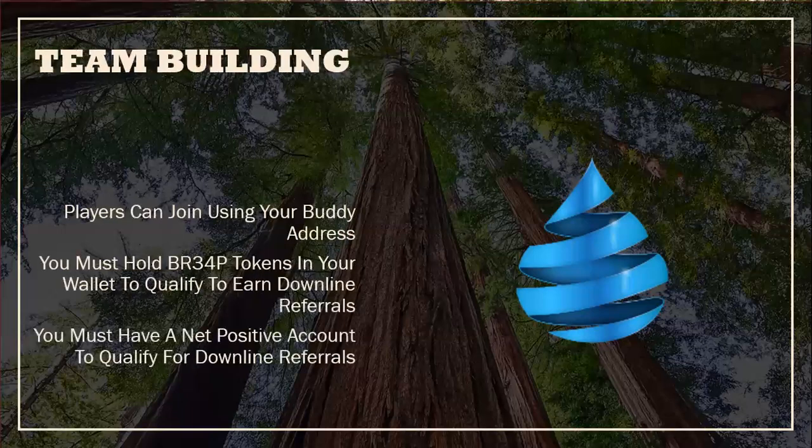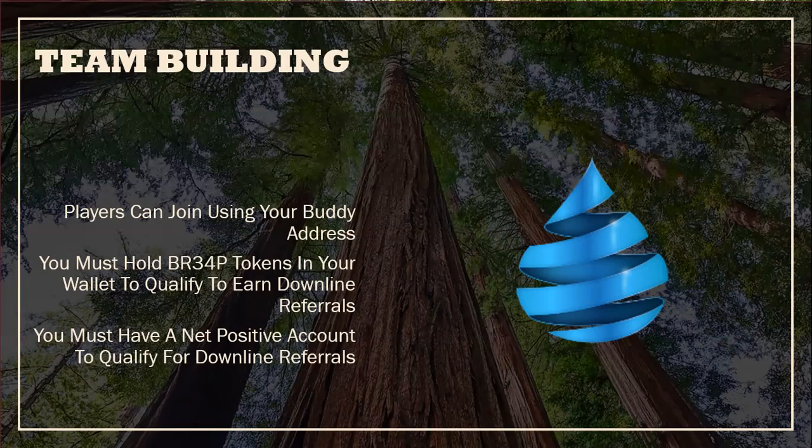So the team building side, I'm just going to brush over this. Most people don't really get into the team building side, but there are some people that are good at team building. So again, players can join your buddy address. They can use your buddy address, which essentially is your MetaMask wallet address. Okay. They'll input that in the field where it asks them who they want their buddy to be. Once they put that in there, though, they can't change it. So make people understand that once they choose who their buddy is, that's going to be fixed.